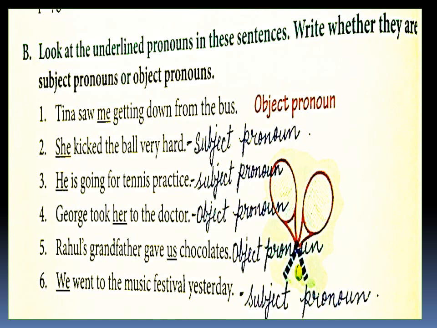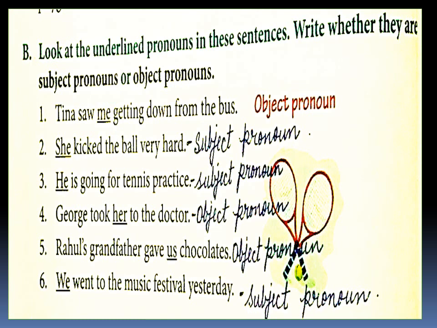The first one is an example done. Tina saw me getting down from the bus. What is Tina here? Doer. That's a subject. What is me here? Receiver. And it's a pronoun. That is an object pronoun.